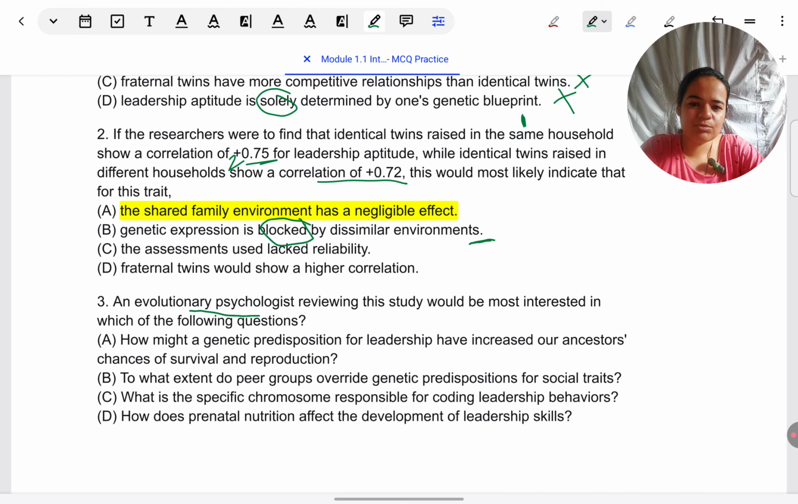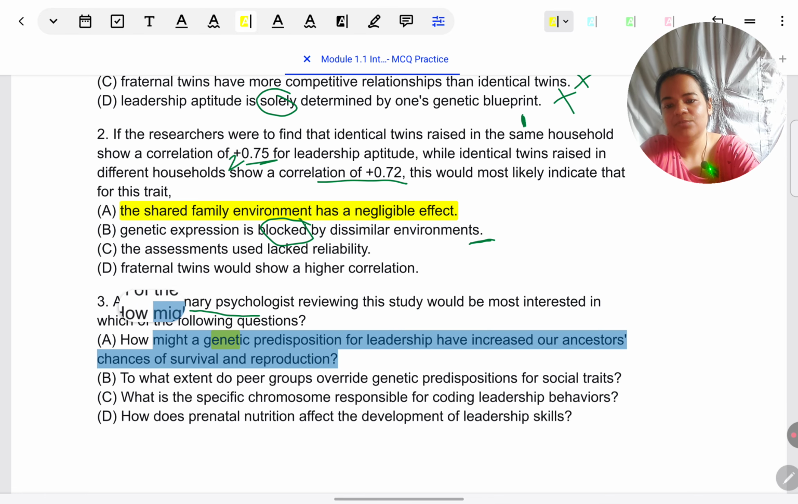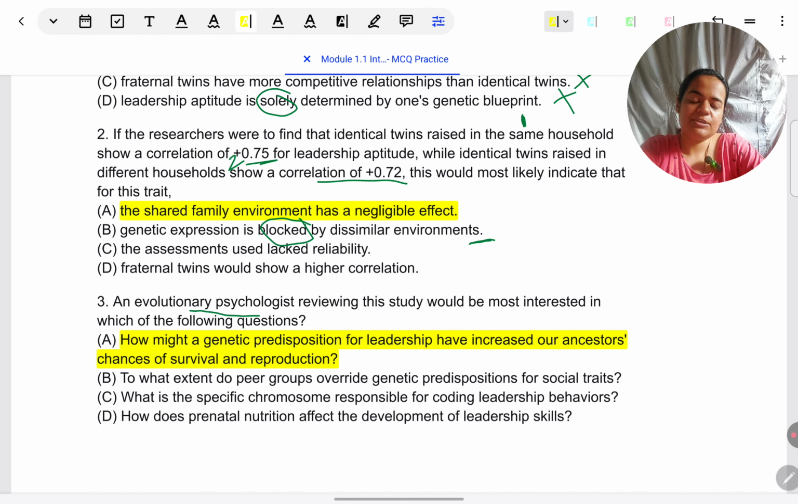So the closest one to what I'm thinking is the first choice. Again, you can pause and look at all the choices if you need to. So an evolutionary psychologist would be interested in how a genetic predisposition for leadership might have increased our ancestors' chances of survival and reproduction. All the terms have been used here: ancestors, survival, reproduction. Definitely for evolutionary psychology, this is going to be the relevant response. I don't think students would get confused with any of the others. I think this was a little obvious.